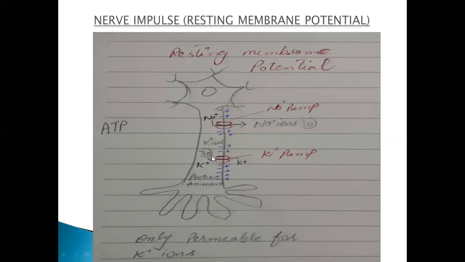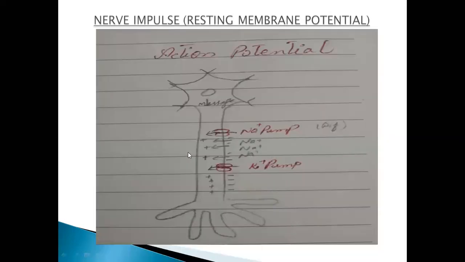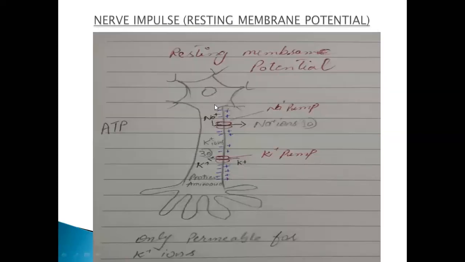You can see here the structure of this axon, the neuron structure. This is the cell body part, and this one is the axon part. And you know that message comes from these dendrites toward the cell body, and from this cell body it moves towards this region, and this region is called the axon.